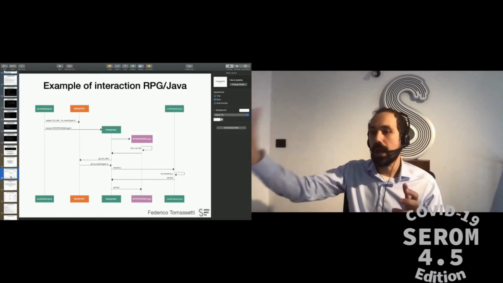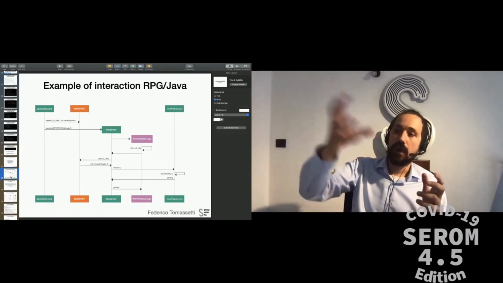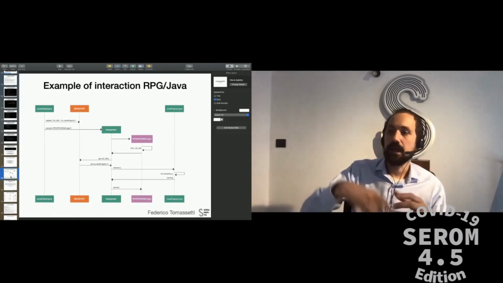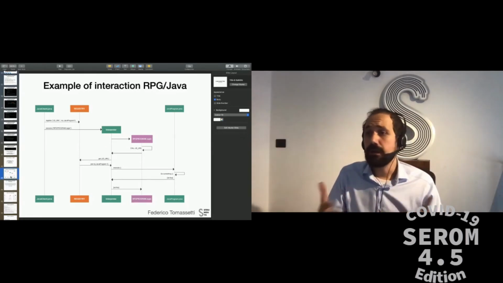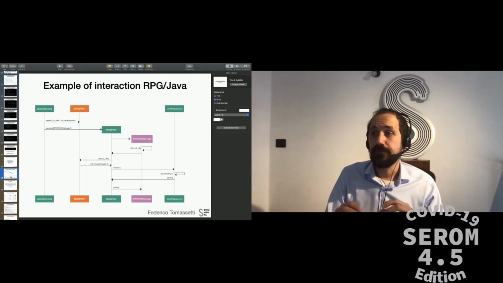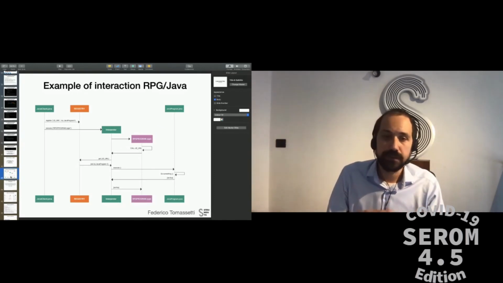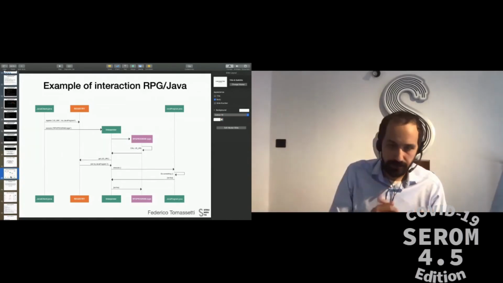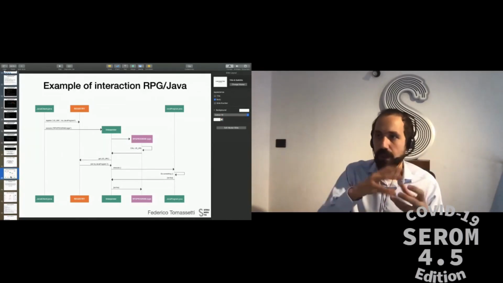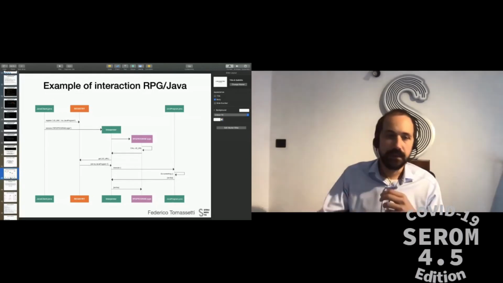If there is, it will execute this Java program, wait for it to finish, take the results, and continue the execution of the RPG program. If there is not a Java program overriding the RPG program, it will simply look for an RPG file with that name and execute it. So that's the way we manage to make them interact.